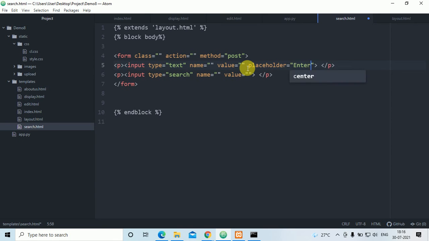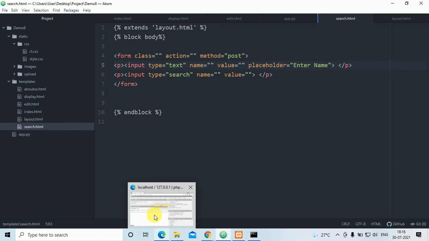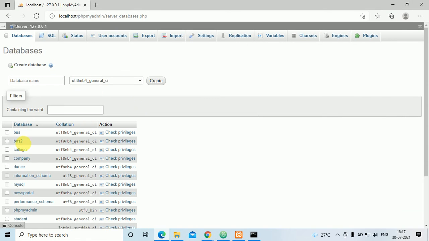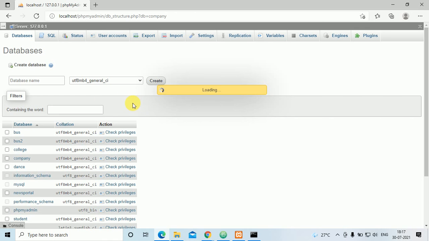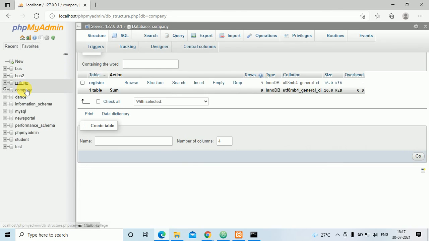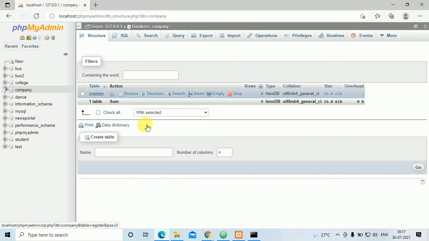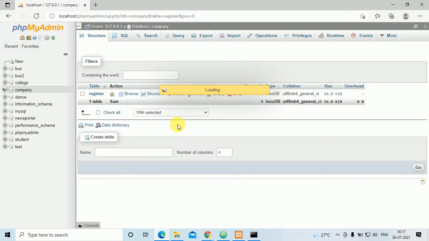Placeholder: Enter name. If I type the name there, for example Girish, then all the details of Girish, however many records I have entered, all that information it will display.